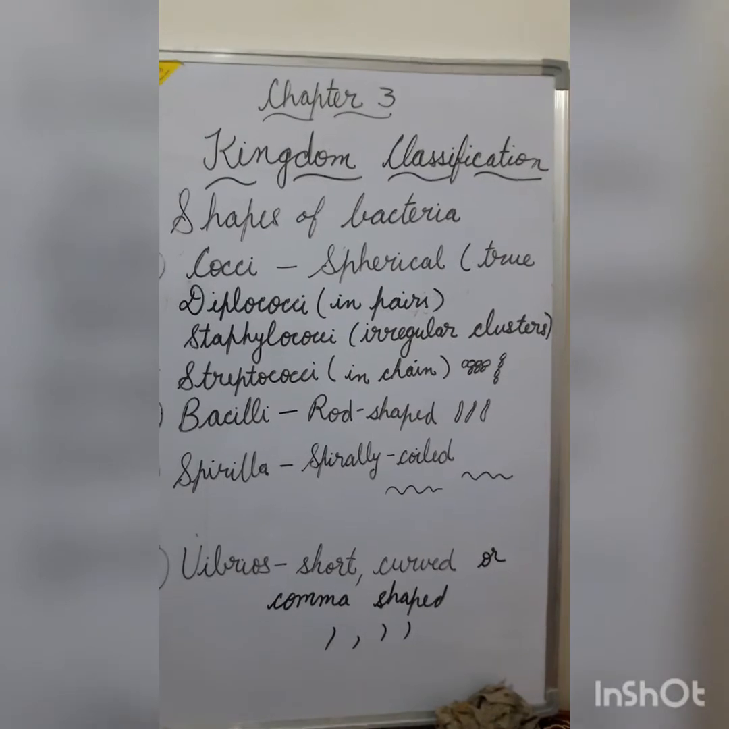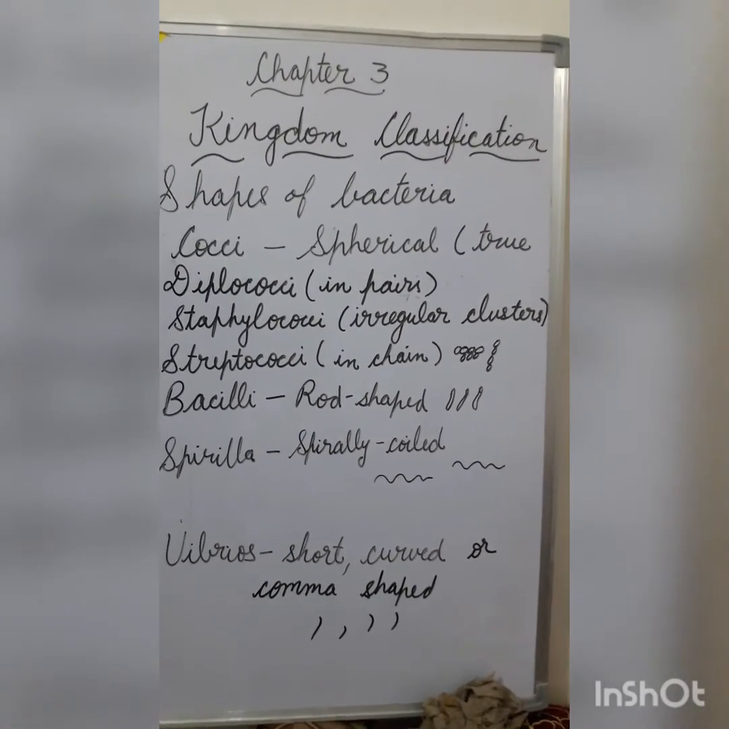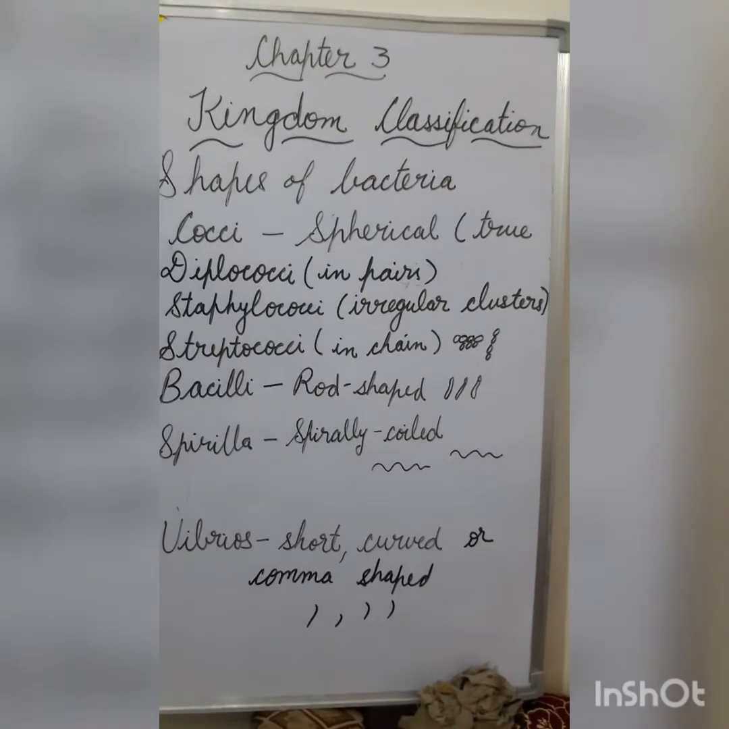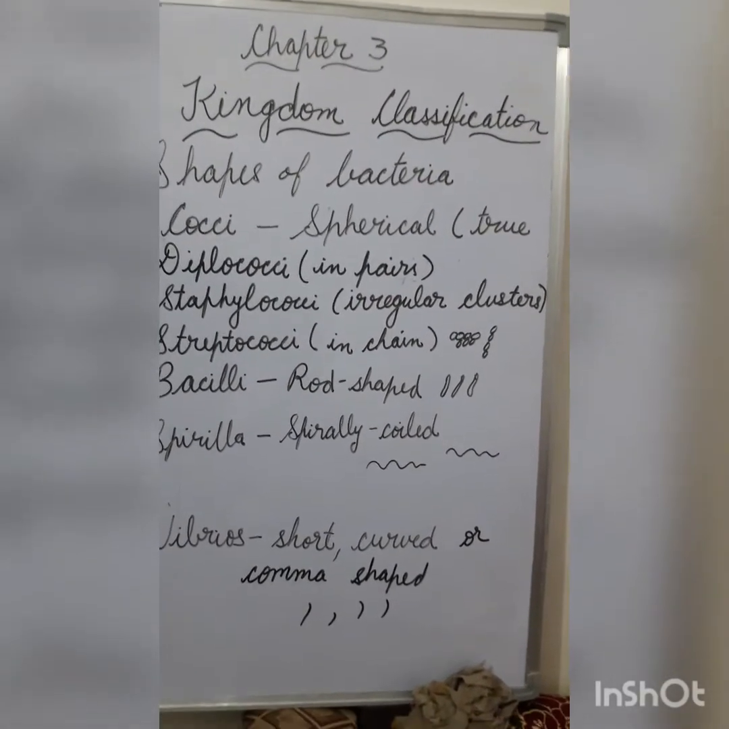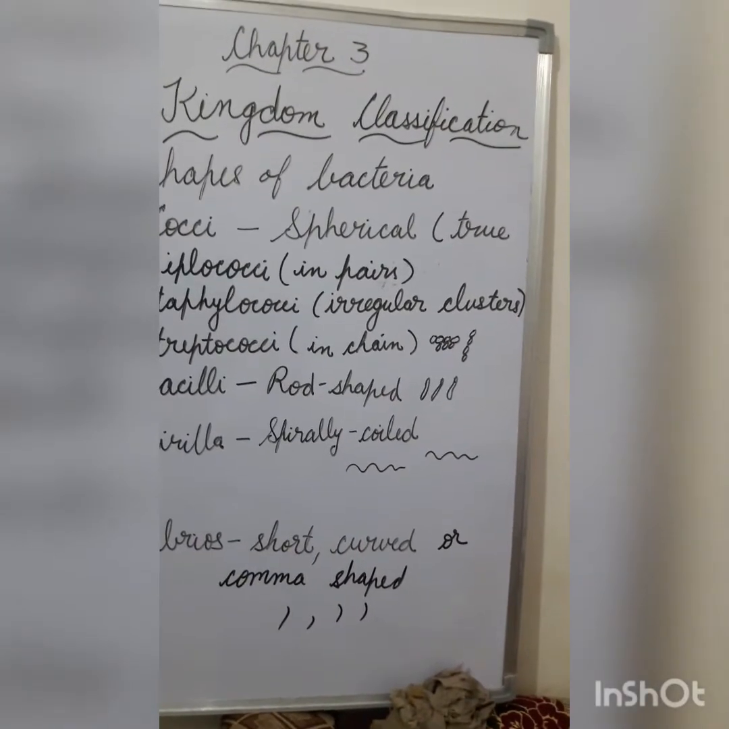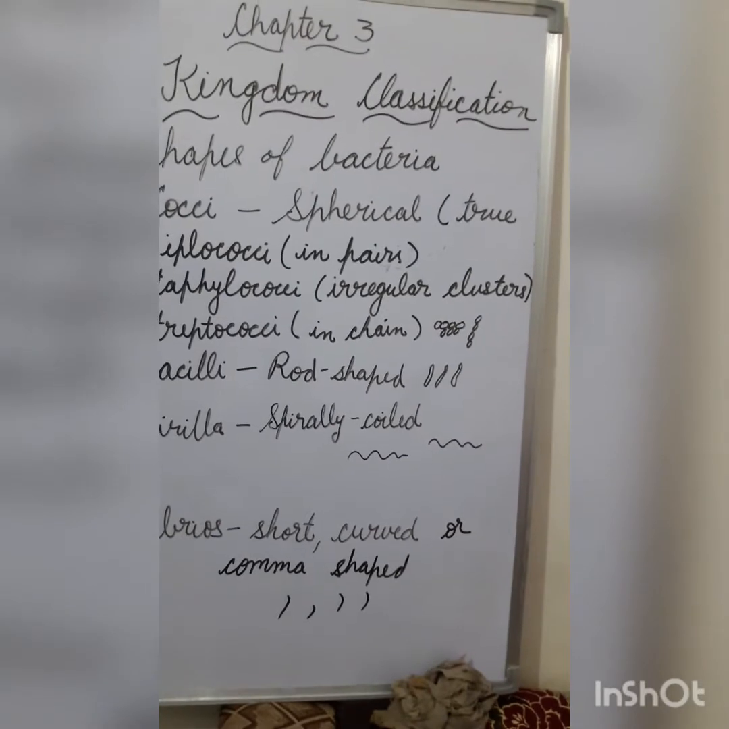Next shape is bacilli. These are rod-shaped bacteria. They can exist singly or they can form chains. They feed on dead organic materials and are responsible for spoilage of food.